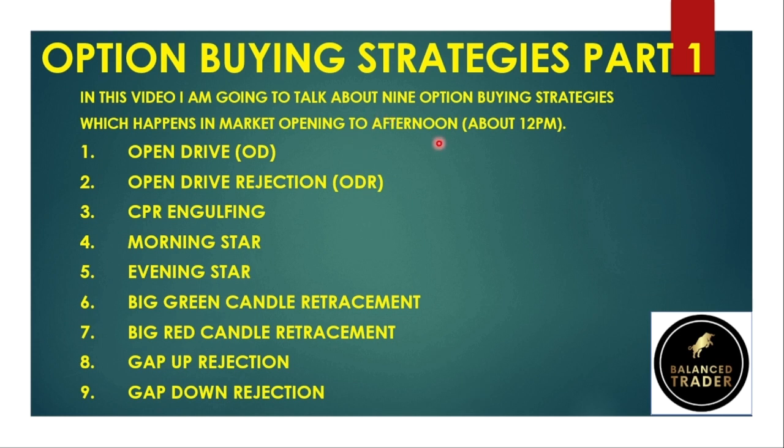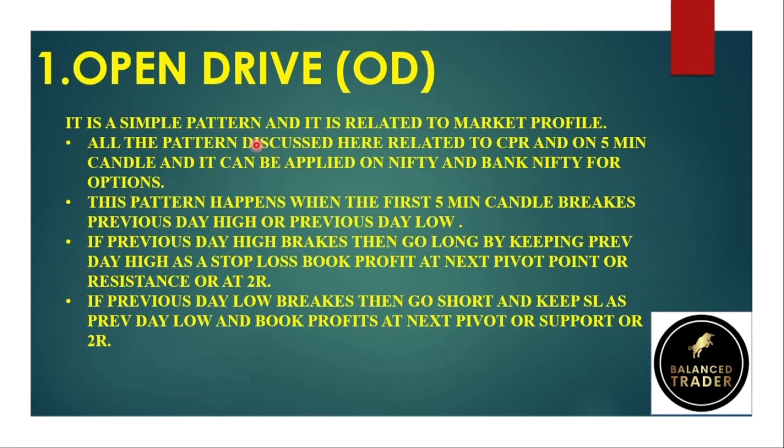So kindly know some basics about pivots and CPR so that this video can give you higher knowledge. So without further delay, let's start the first pattern, that is open drive.